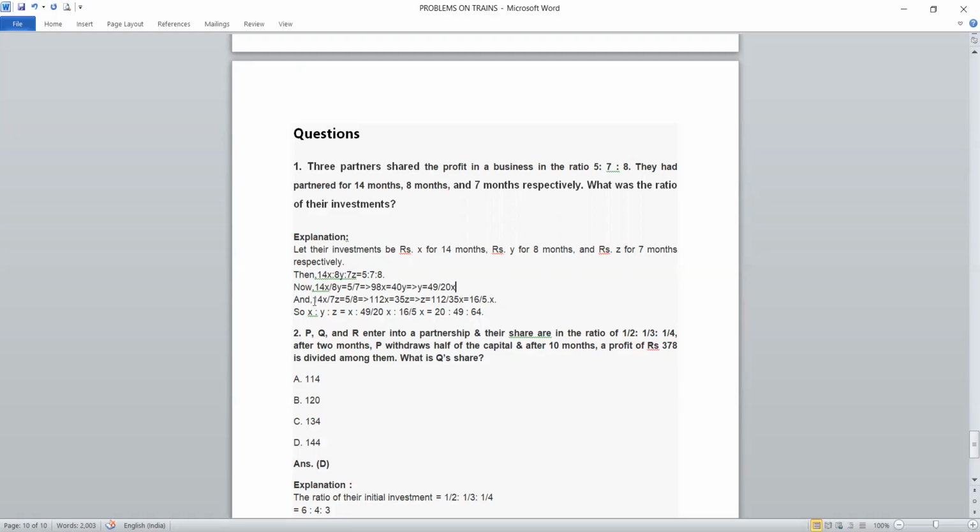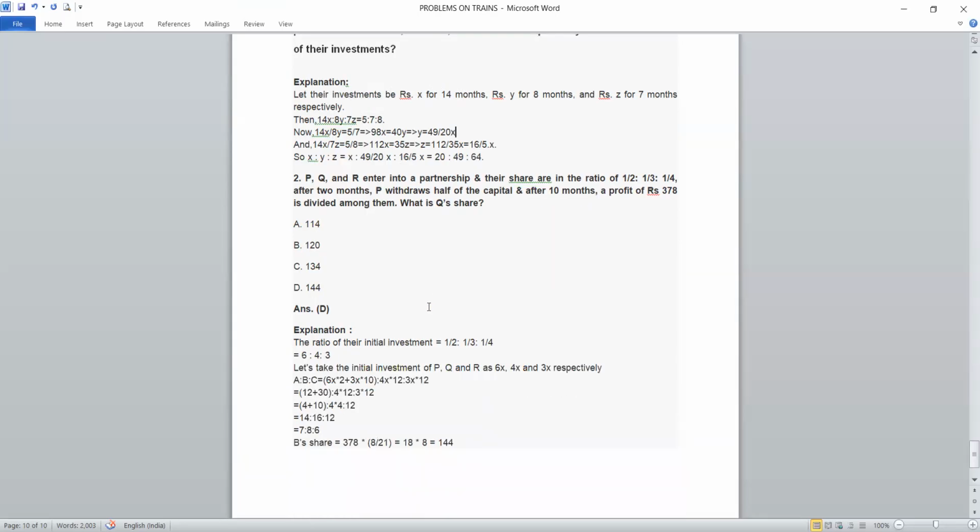In the same way, by equating 14x with 7z, as we did before, 14x by 7z equals 5/8. By simplifying these, we can get the z value in terms of x. By putting all these ratios of x, y, z in terms of x, we can cancel the x value and get the ratio of the investments that they invested.